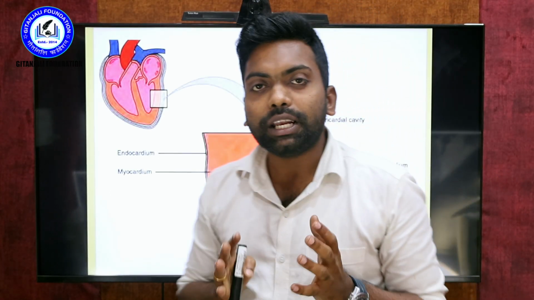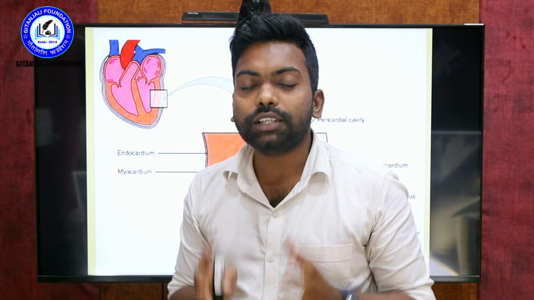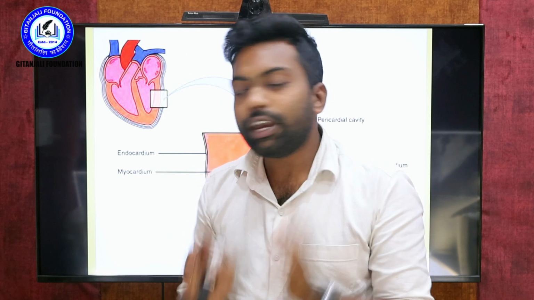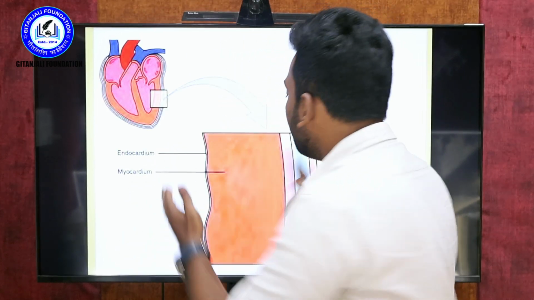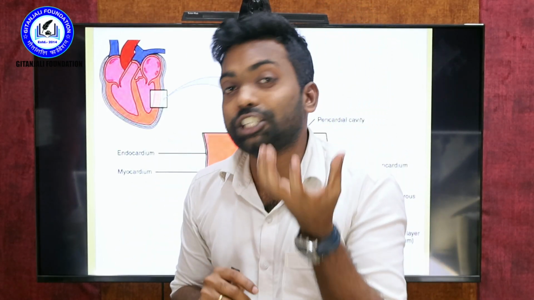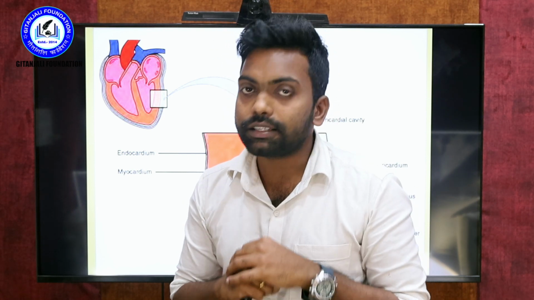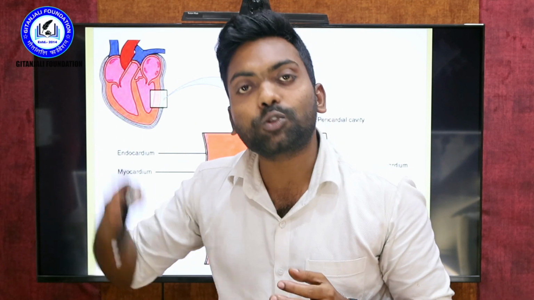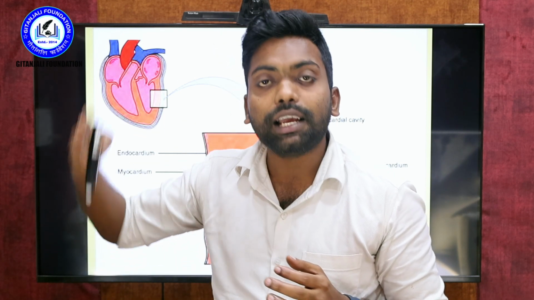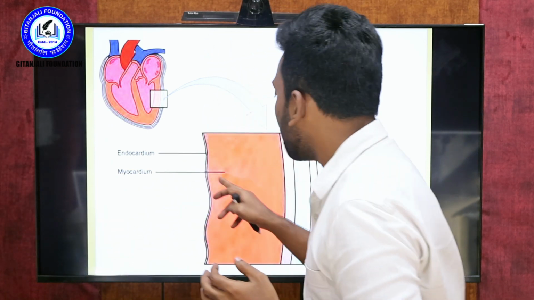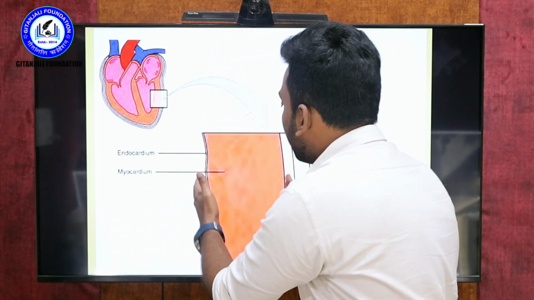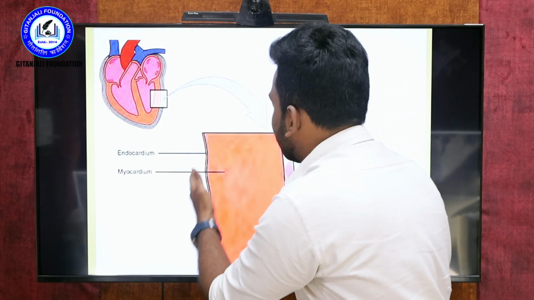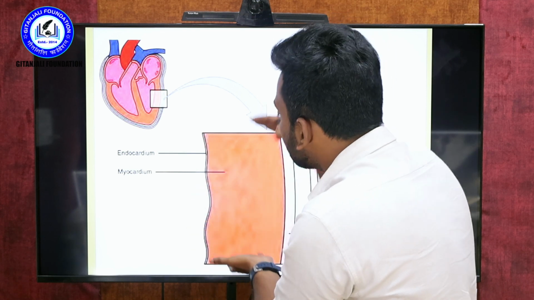You know what is the meaning of heart attack? You know, my dear students, what is the meaning of cardiac arrest? When the myocardium, the middle layer of the heart, is not getting sufficient blood supply, it will get a myocardial infarction. The heart attack is also called myocardial infarction. Myocardial infarction is nothing but when the myocardium is not getting the proper oxygenated blood supply. In that case it is going to block.